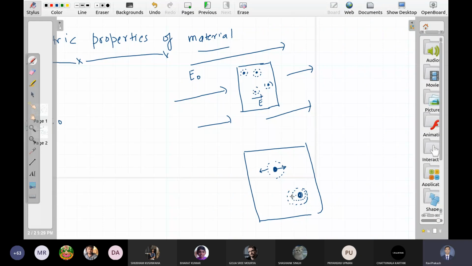So you can say that earlier the combined center was at the nucleus. Now there are two centers. One is nucleus again, and this cloud has center elsewhere. It is not coinciding with nucleus. So it is now like a dipole. This side is positive, this side is negative. So in presence of electric field, you will have this kind of dipole in the material. What is the electric field due to this dipole?